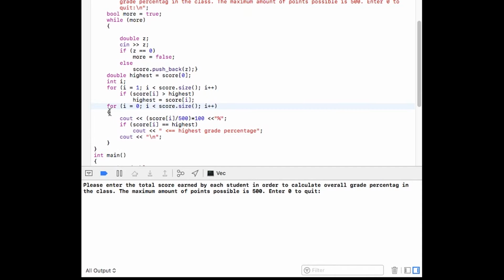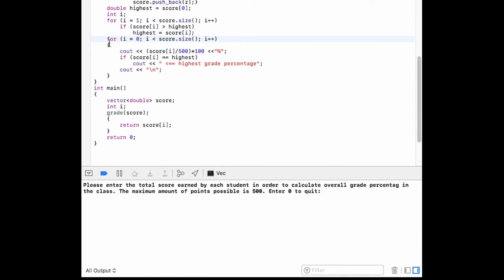We use a for loop and turn the scores into percentages by dividing the scores entered by 500 and multiplying them by 100. It then assigns the highest grade to score i and outputs it. Once the code is written, we have now completed the program. We then compile and run it to see if everything works.